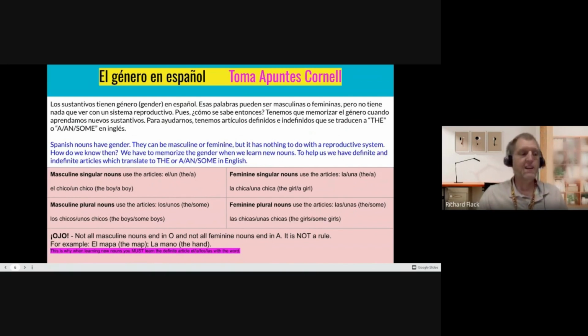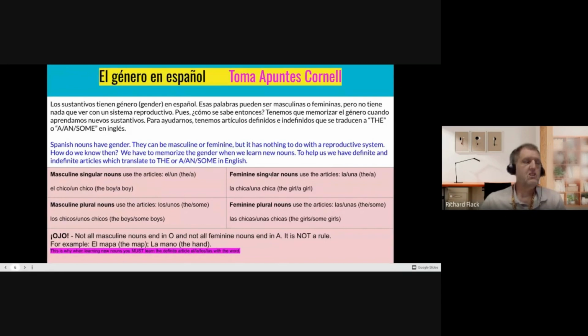An indefinite article is when we're talking about something more generically. I want a piece of paper. It doesn't matter which one, bring me a paper. Or I want some papers, right? Not an exact ones that I have in mind. I want a book. Bring me any book to read. Bring me some books versus the books. Give me those books over there, right? So definite is the word the. An or some, indefinite.